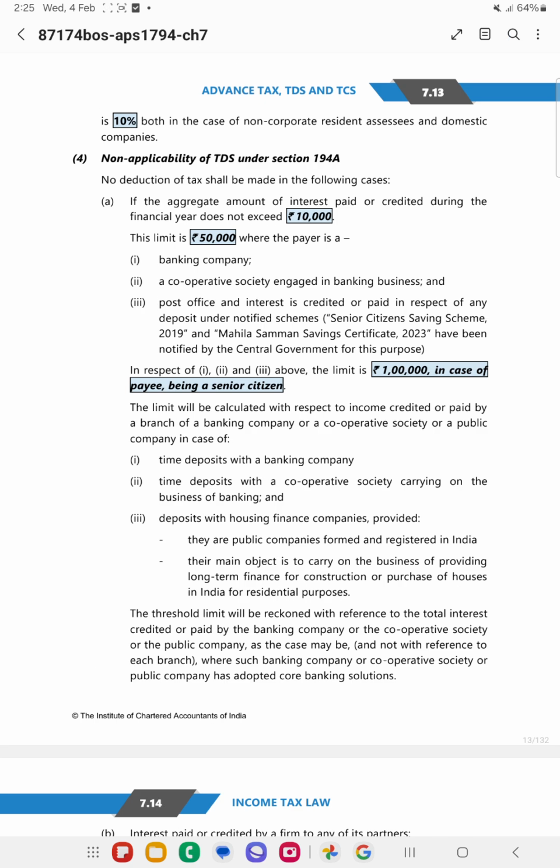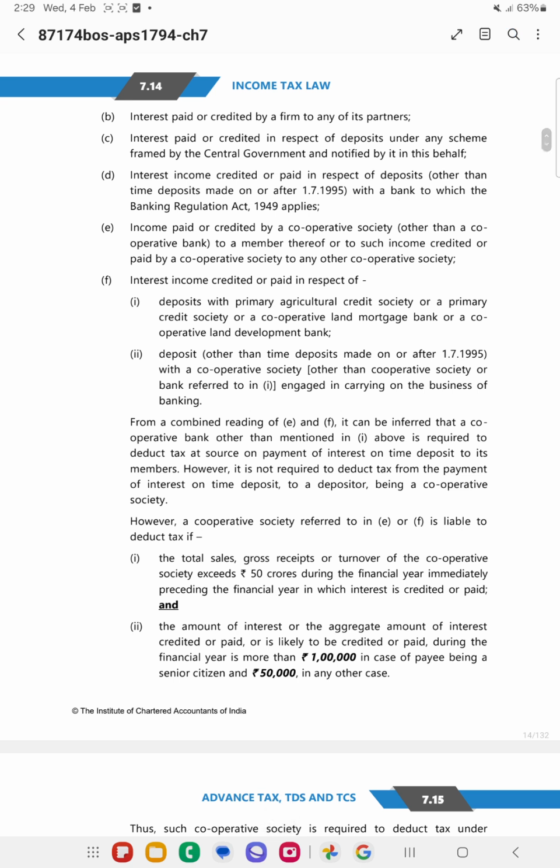Only if the limit exceeds 10,000, 50,000 and 1 lakh, only then the tax needs to be deducted. Now, interest paid or credited by a firm to any one of its partners is exempt, and also cooperative societies other than cooperative banks are liable to deduct TDS